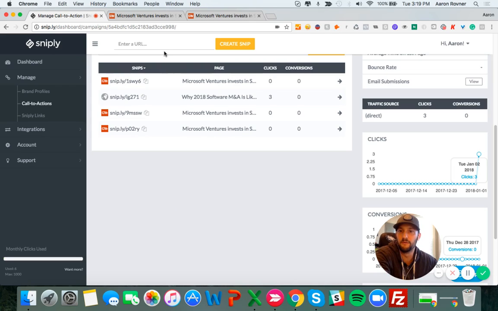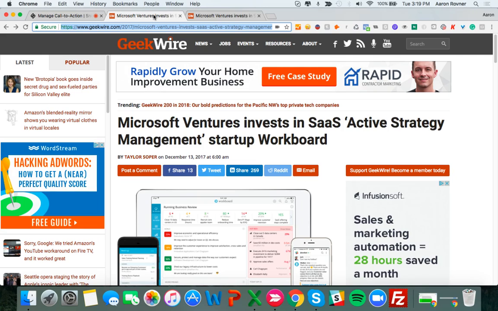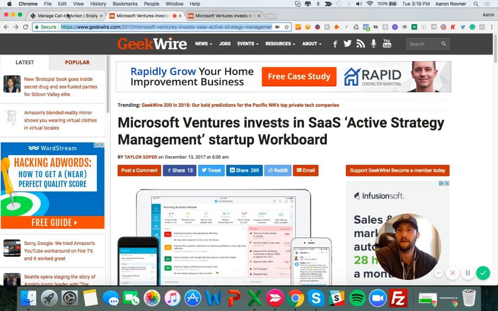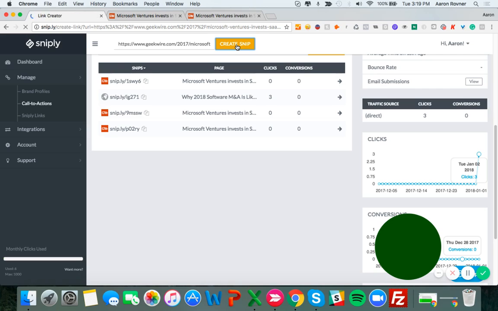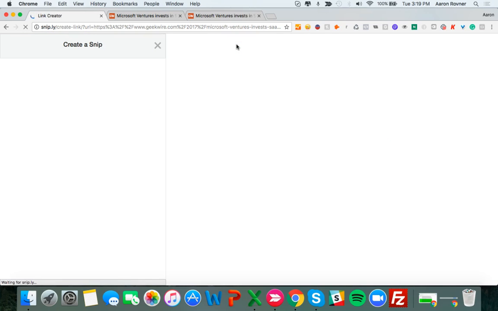So we're going to use this example, right? I did a search on Google for SaaS funding events. I found a pretty recent article from GeekWire about how Microsoft Ventures had put $9 million into an active strategy management SaaS company. So we're going to go ahead and grab this URL here. We'll go back to Sniply. We'll enter the URL, click Create Snip, and then that is going to drop us into the call to action builder.